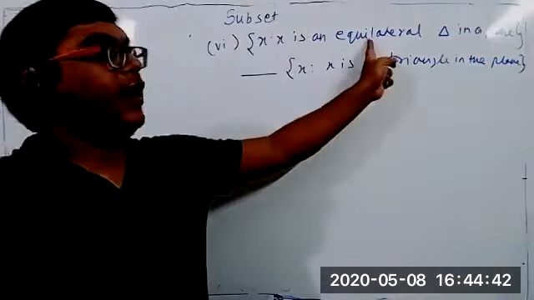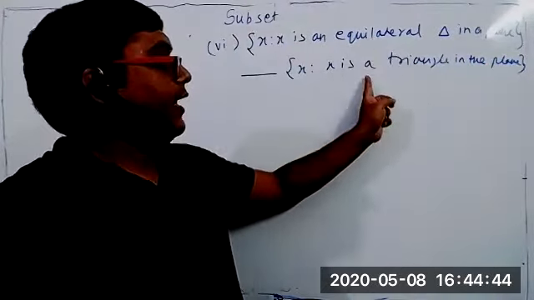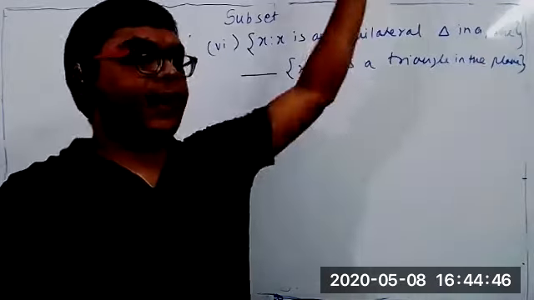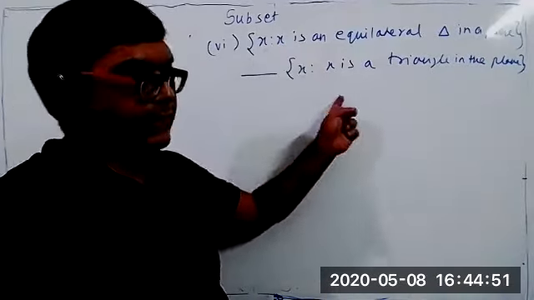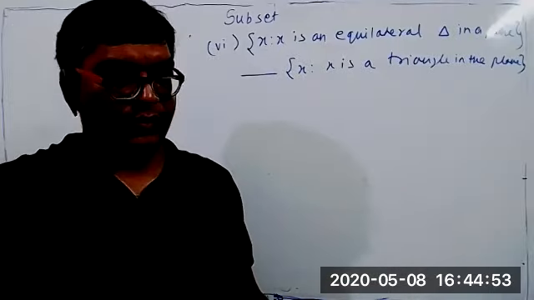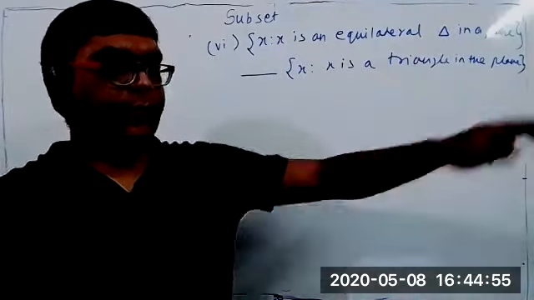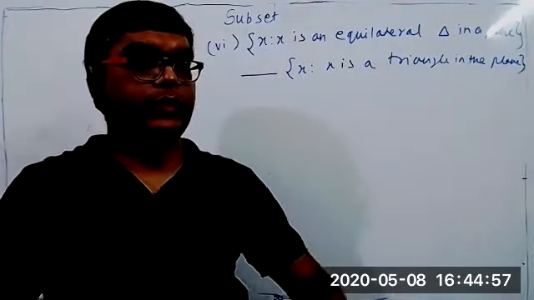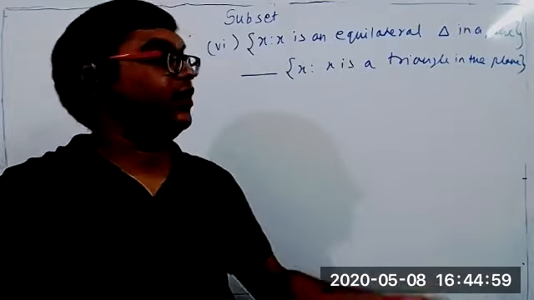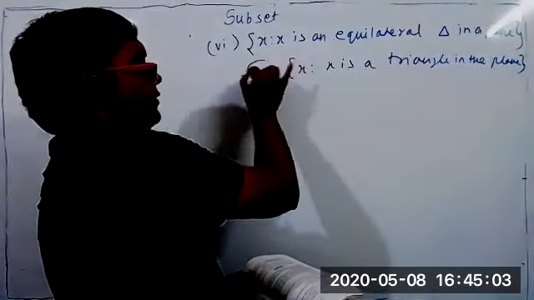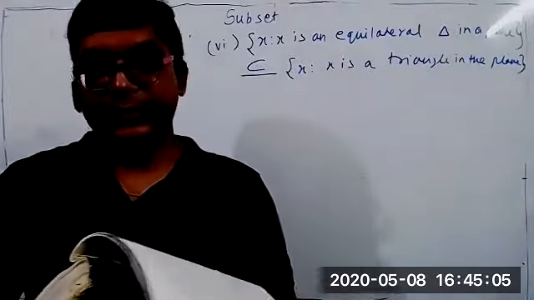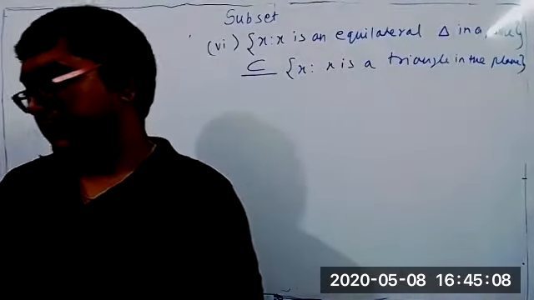Student, the first set is a collection of only equilateral triangles. The second is a collection of all types of triangles. So do you think that the first set is a subset of the second set? Yes, sir. Because the second set is all types of triangles: equilateral, obtuse, acute, right angle, isosceles, everything. And the first one is equilateral only. So obviously you have to write the subset symbol, not the not-subset symbol. Is it difficult?